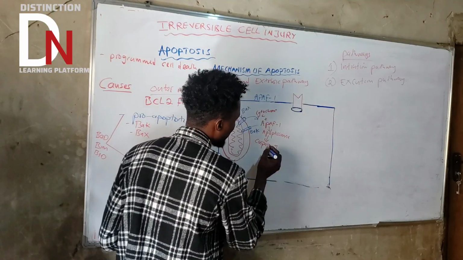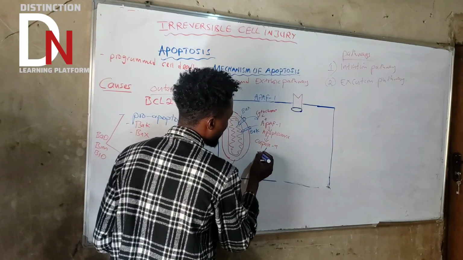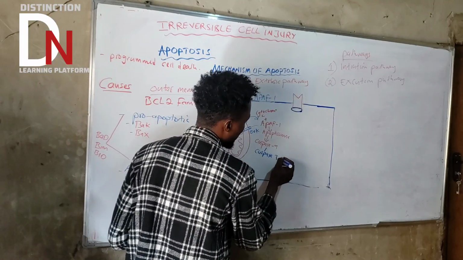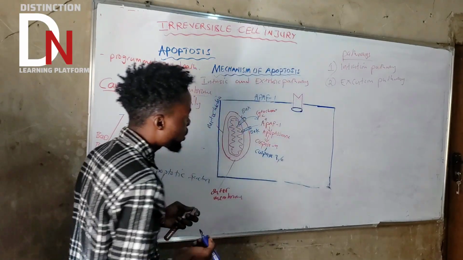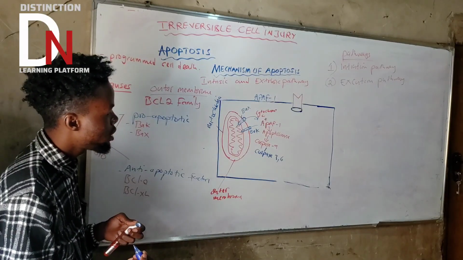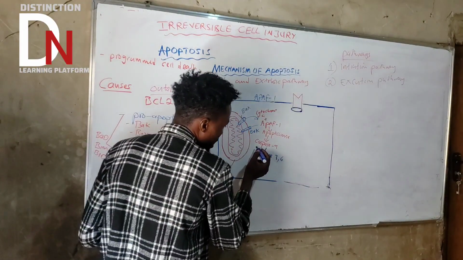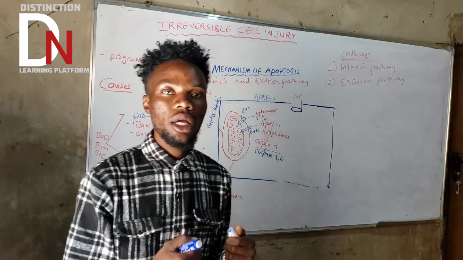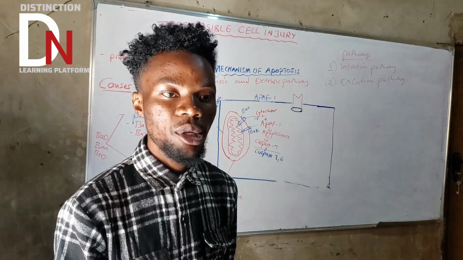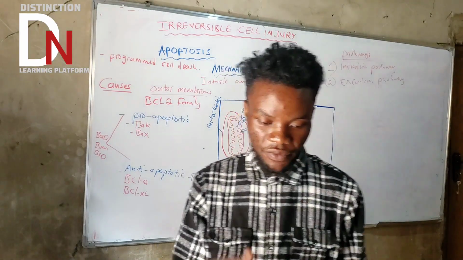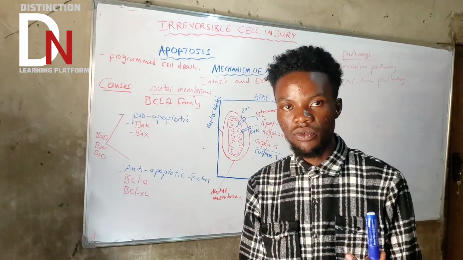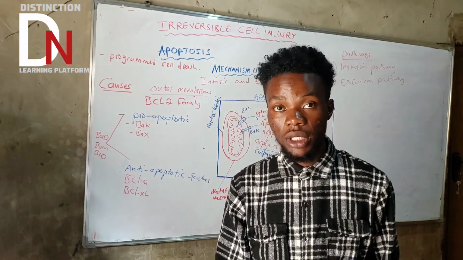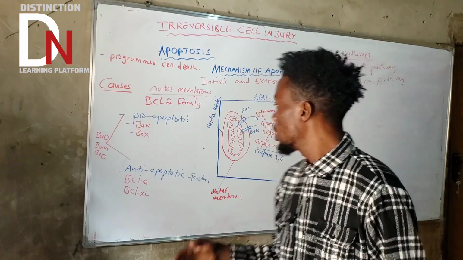So caspase 9 is going to activate caspase 3 and 6. Then starting from caspase 3 and 6, you are beginning an execution phase. If you talk about phases of apoptosis, there are two phases: the initiation phase and the execution phase.